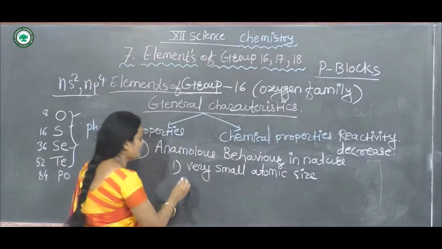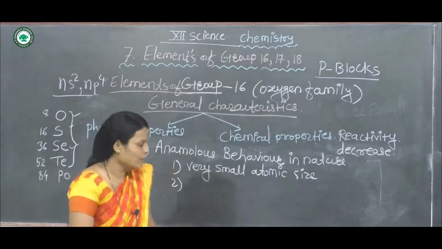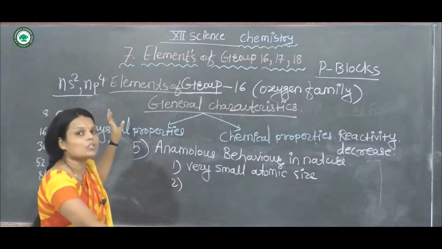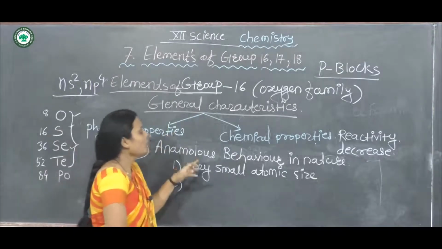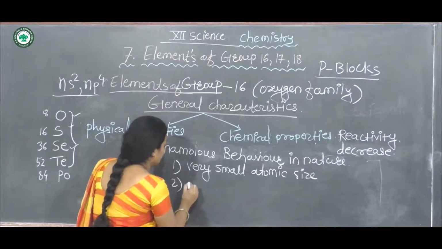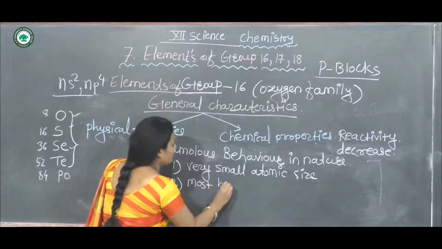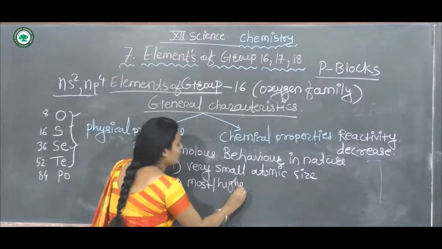This is the anomalous behavior. The second one is high electronegativity. We know that oxygen is the most electronegative atom in the whole group and the whole periodic table.